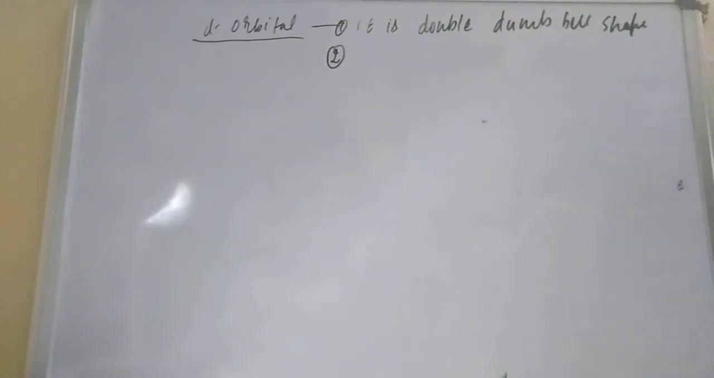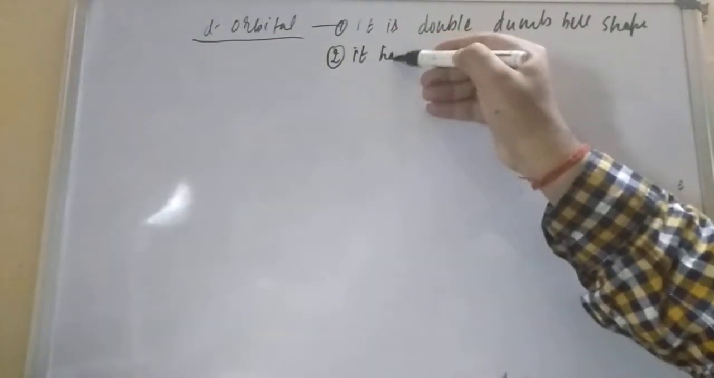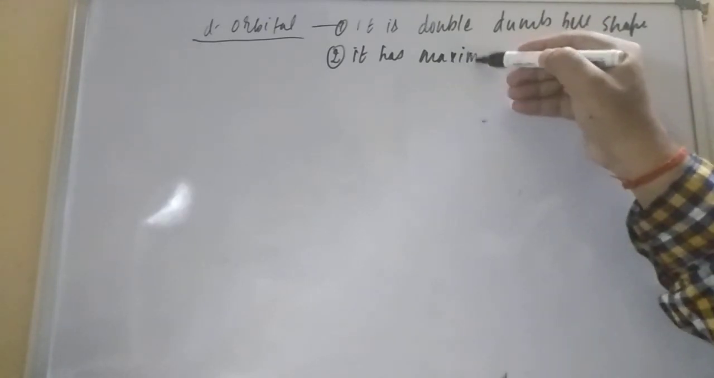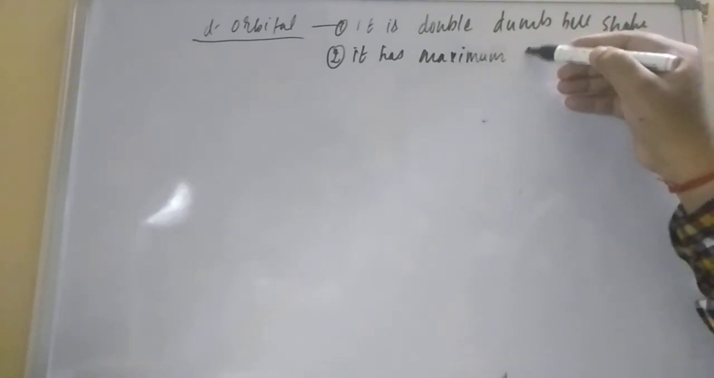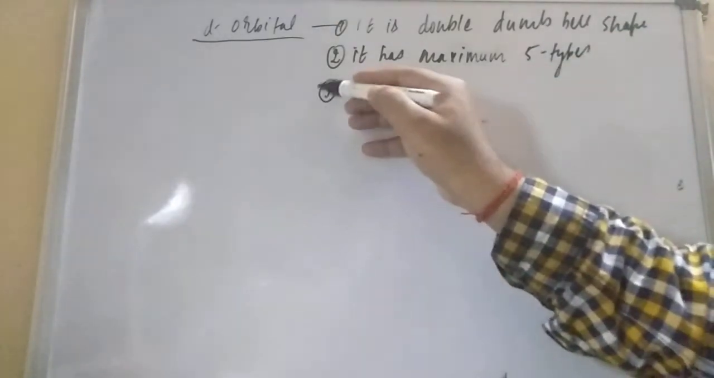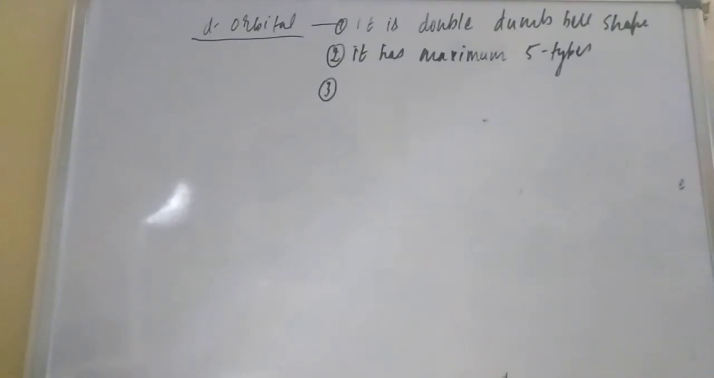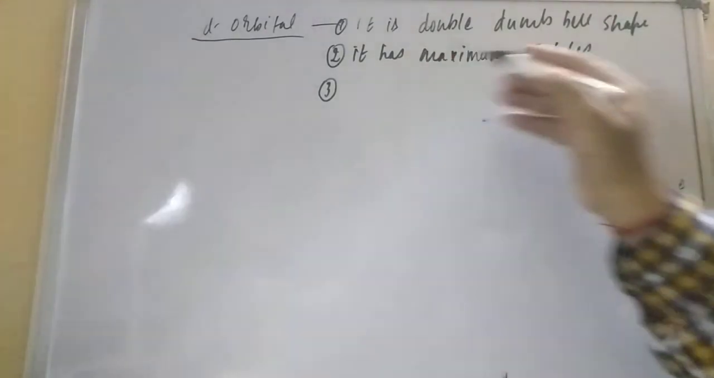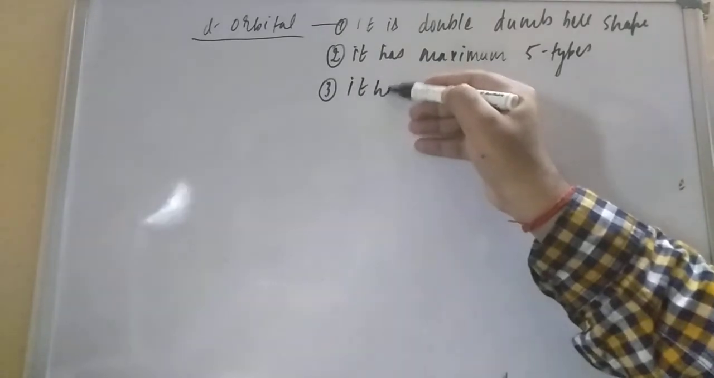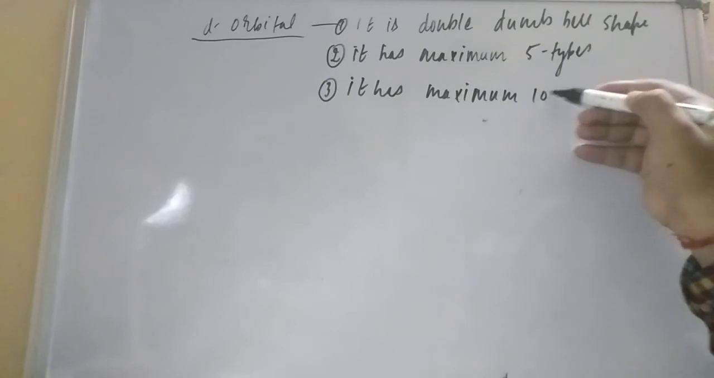The second point, student, is that it has maximum 5 types. Maximum how many types, student? Maximum 5 types. That we have to keep in mind. Now the third point: if 5 types are there, so maximum electrons is 5 into 2. So it has maximum how many electrons, student? It has maximum 10 electrons.